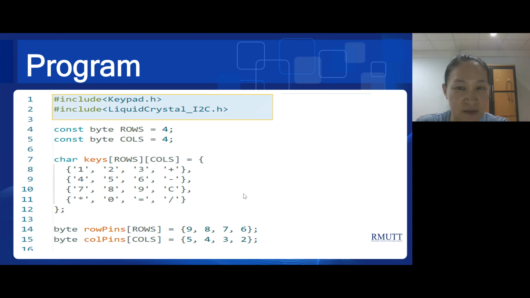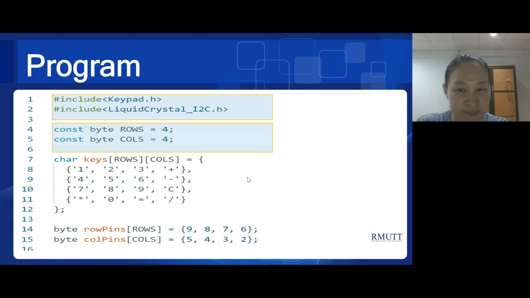This means in my Arduino sketch, I'm telling the Arduino IDE to look for the two files named Keypad.h and LiquidCrystal_I2C.h, and include their contents in my sketch. Libraries provide pre-written functions and definitions that I can use in my Arduino programs.